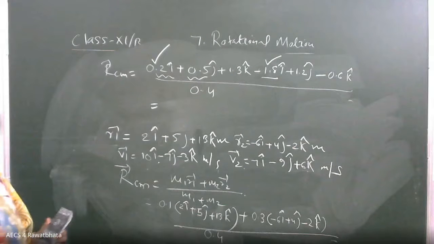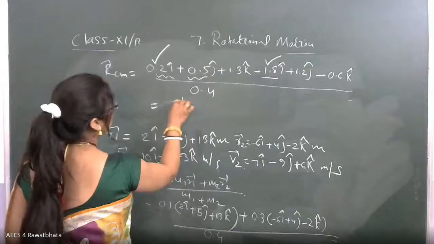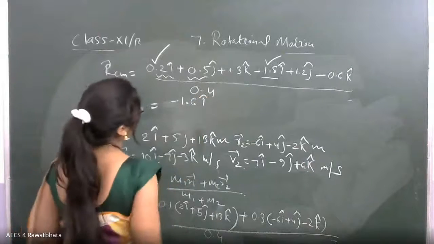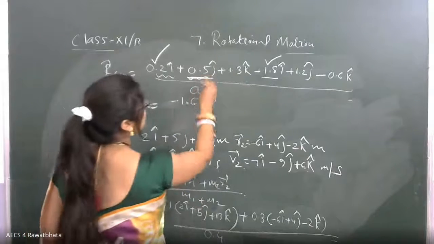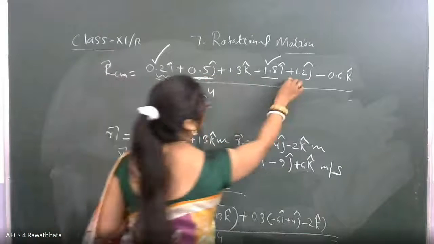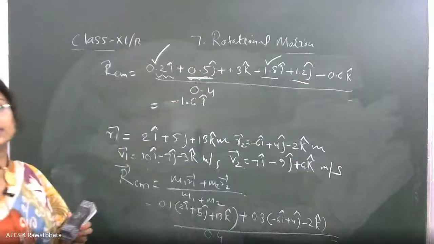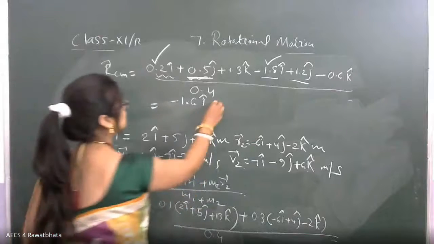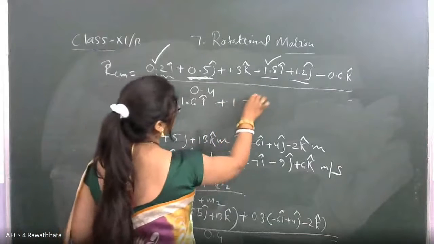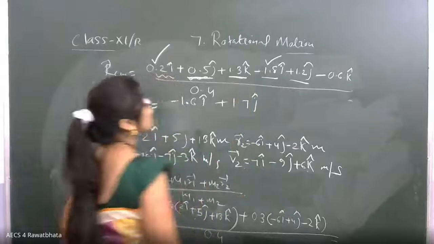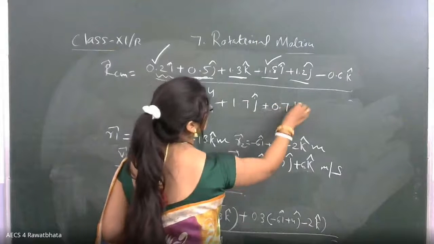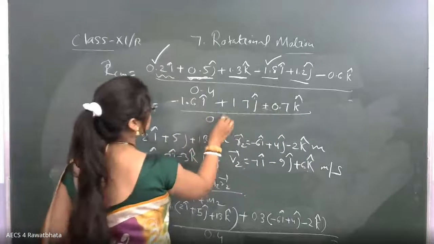So what will be the answer? Minus 1.6i. Then this j part you combine, 0.5j, and here we have 1.2j. So Tejas Srimali, what will be the answer? Plus 1.7j. Then this 1.3k and minus 0.6k, plus 0.7k, whole divided by 0.4.